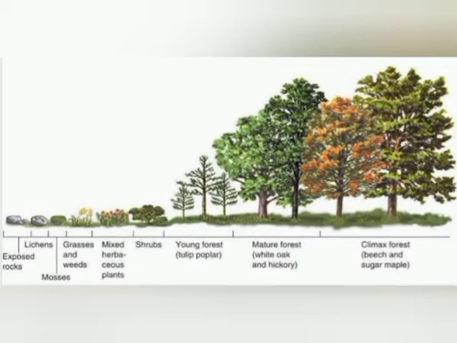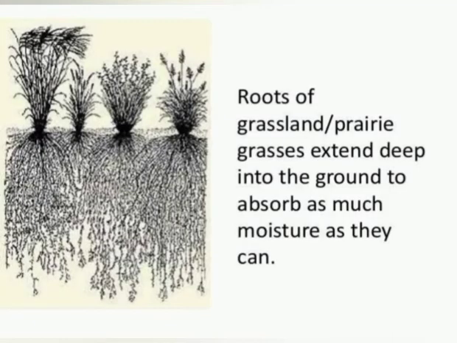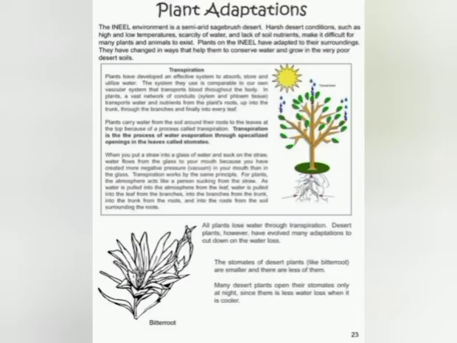Okay, after that there is another thing which we call adaptation to aquatic environment. When we move towards the adaptation to aquatic environment, the plants which grow in water or water-rich substratum are called hydrophytes. In that we have at least 5 types. One of them is free floating hydrophytes. After that we have floating leaves or rooted hydrophytes, submerged floating hydrophytes, submerged rooted hydrophytes, and another one called rooted emergent hydrophytes.